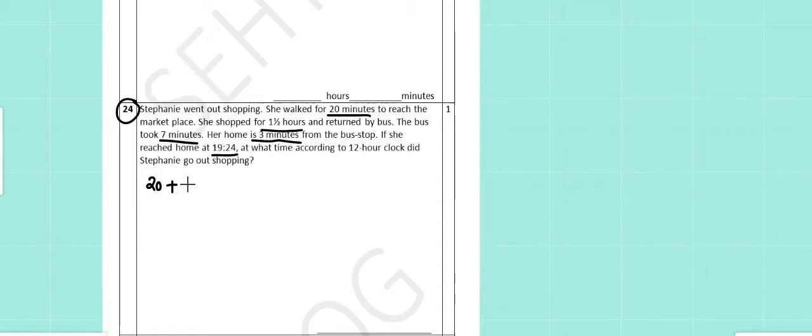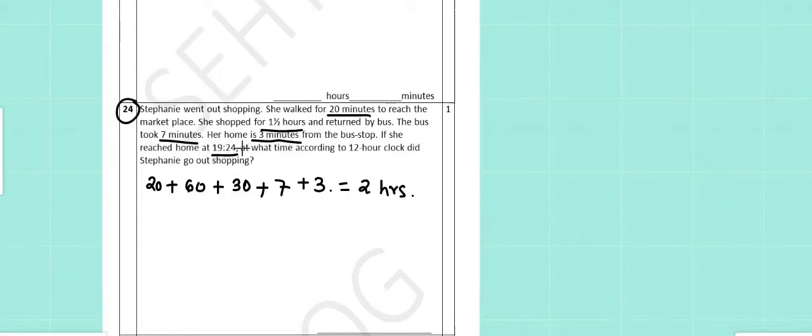So we have to go back in time. Let us find out the duration. 20 minutes plus 1 hour is 60 minutes plus half hour is 30 minutes plus 7 minutes taken in bus and 3 minutes to walk to home. So total duration is 120 minutes, which is equals to 2 hours.